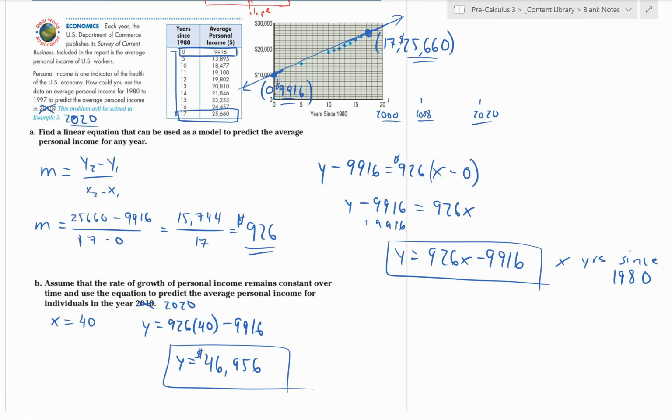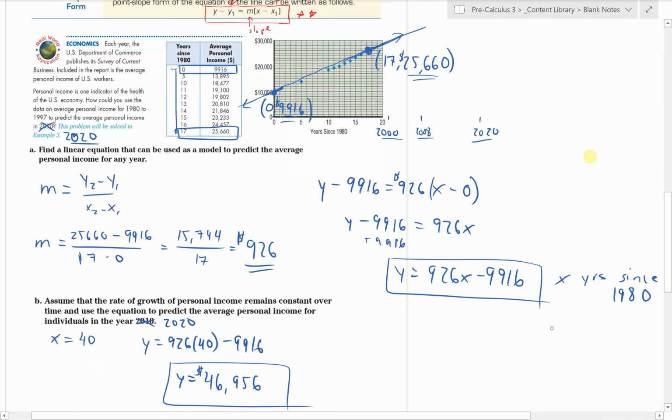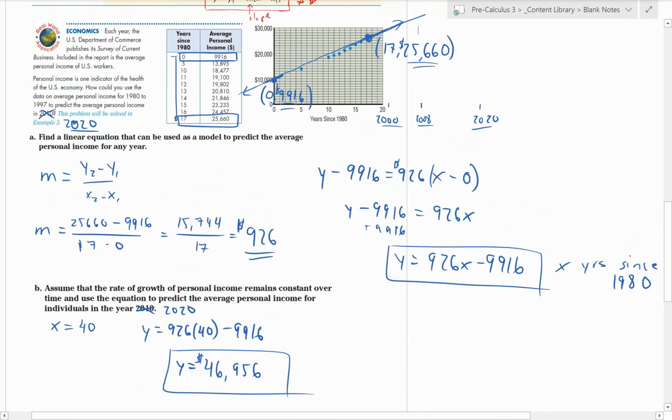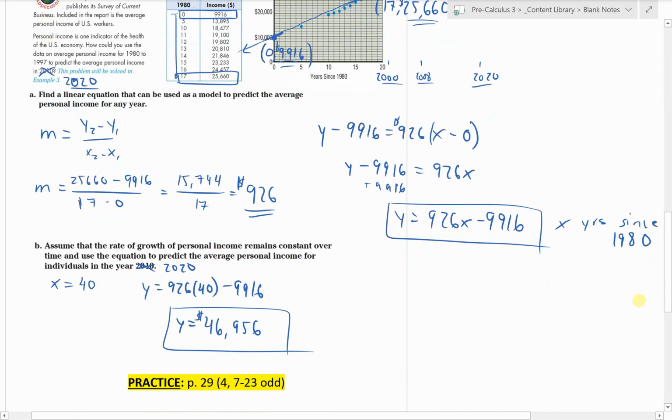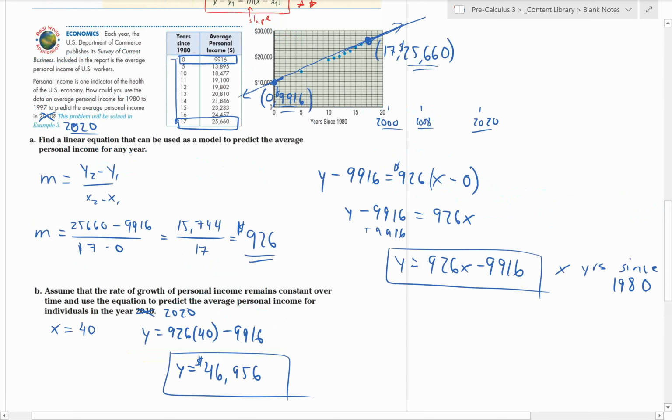And again, we saw some big hits in the last 20 years that probably curbed this growth. Probably it looked more like it went up for a little while and then it kind of flattened out for a little while and then maybe went up again for a little while and flattened out. Kind of probably does more something like that in real life. But 46,000, 47,000 is what we would expect the average salary to be if growth of that kind had continued since 1980. Anyhow, this is a good application of linear growth functions.